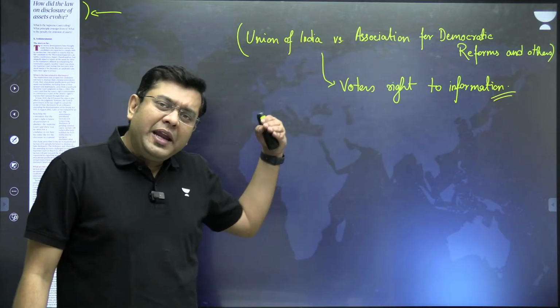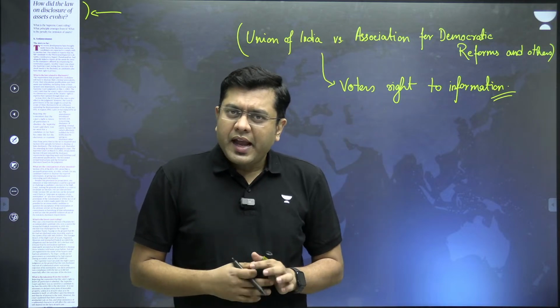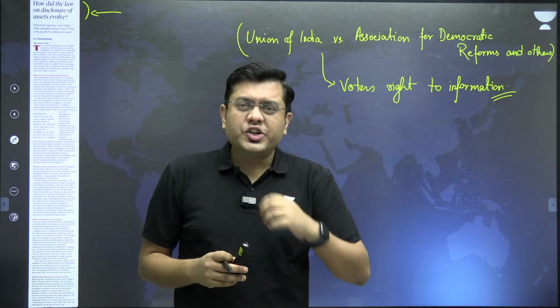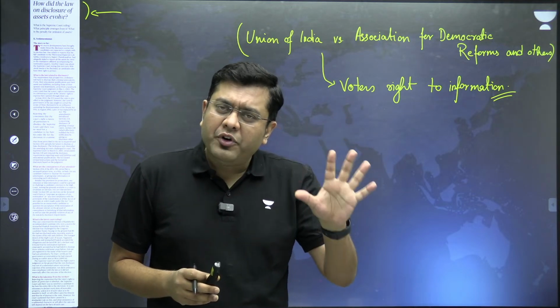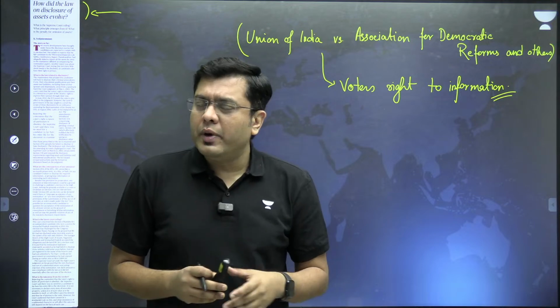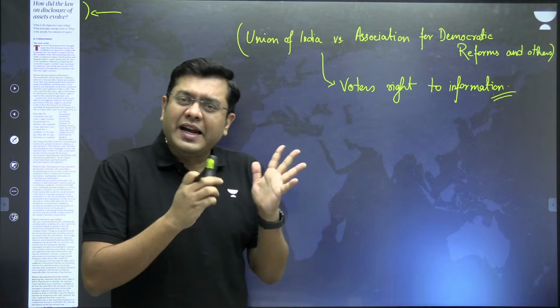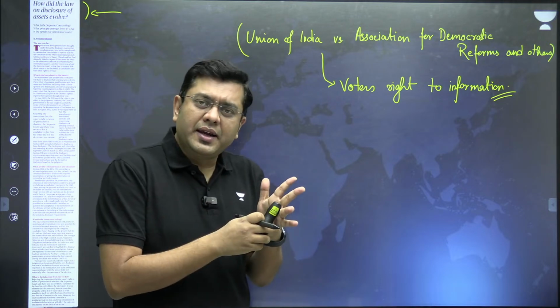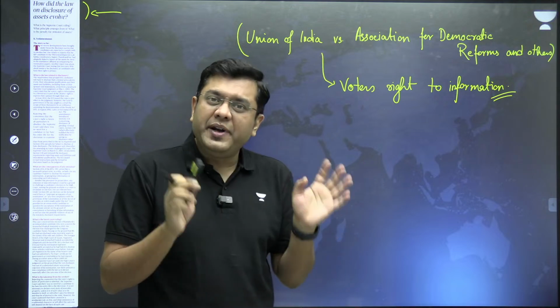And the Supreme Court issued a guideline to the Election Commission. The Supreme Court basically asked the Election Commission that, as per the powers provided to you by Article 324 of the Constitution, you issue guidelines to ensure that criminal proceedings, past criminal cases, and assets of not only the candidate but the entire family should be declared.